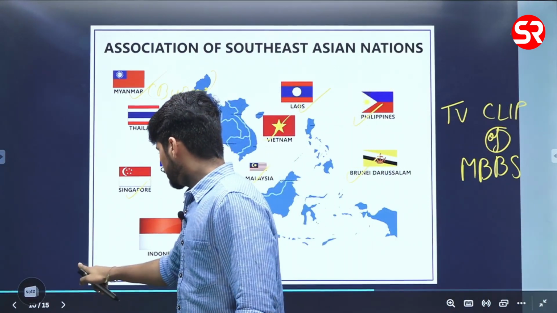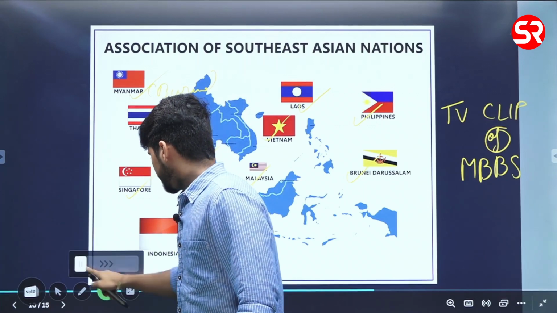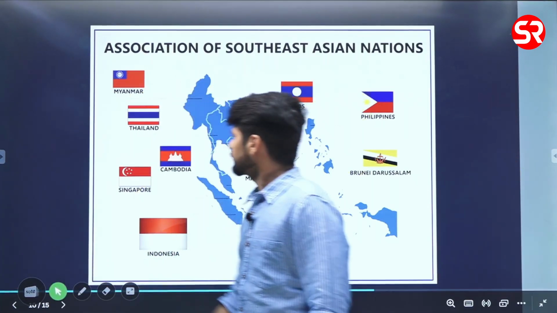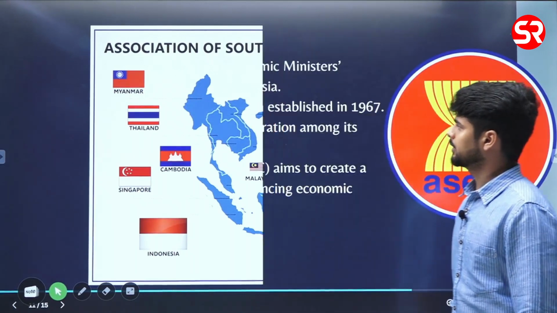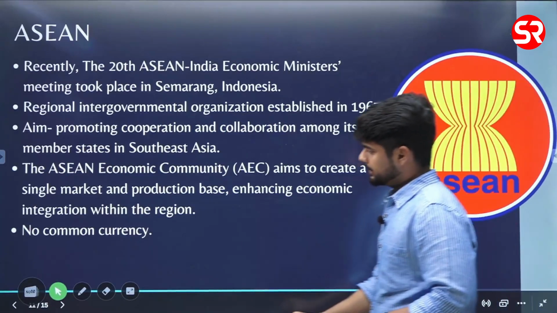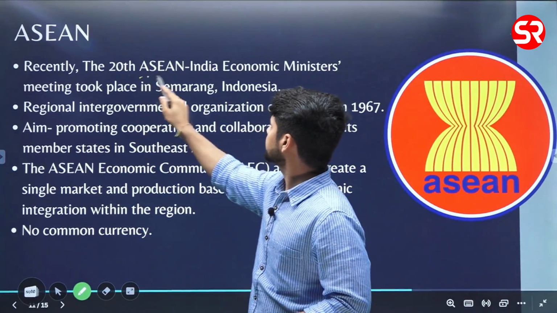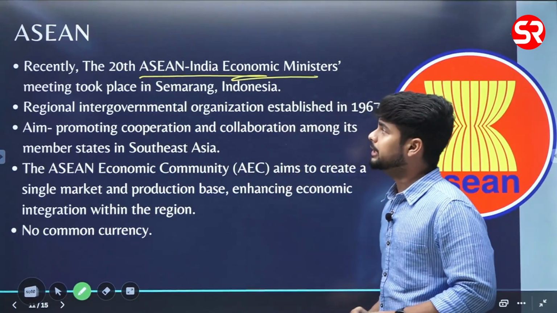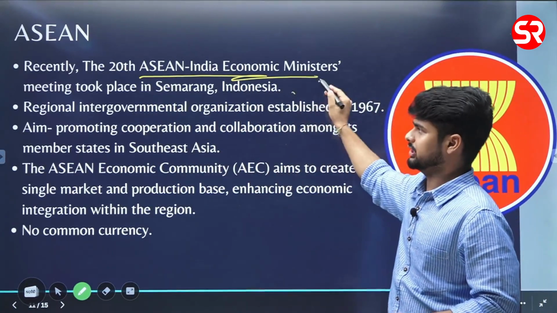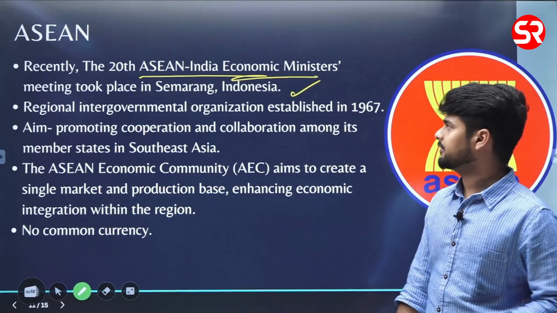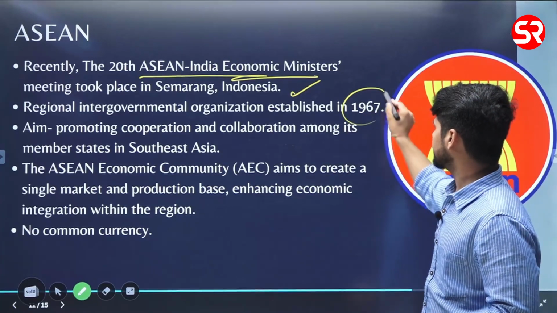Fine. Now let's see more about ASEAN. Recently, the 20th ASEAN-India Economic Ministers meeting took place in Indonesia. ASEAN was established in 1967.